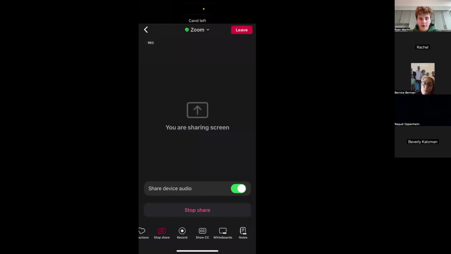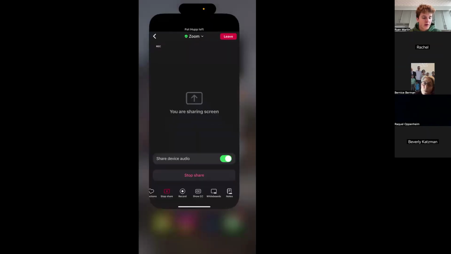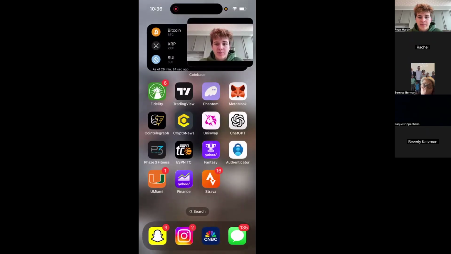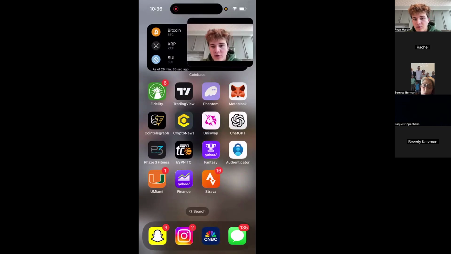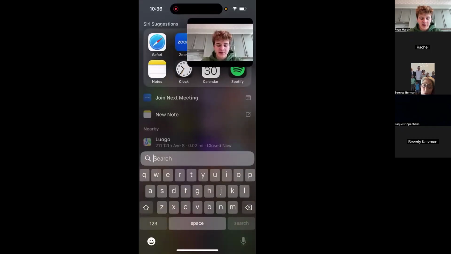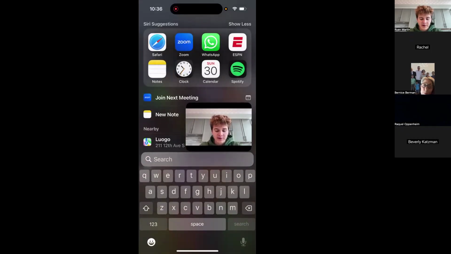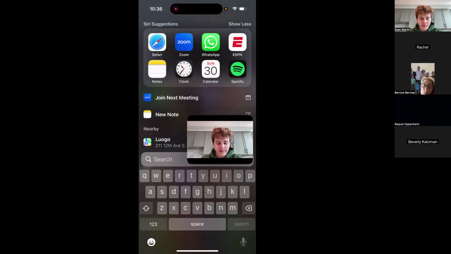Okay. Here we go. This is what I was trying to do. All right, so here we have the iPhone home screen where you can see all of the different apps. Your screen may look a little different, but the apps we'll be discussing today are, as you can see here, three of them: Notes, Clock, and Calendar.